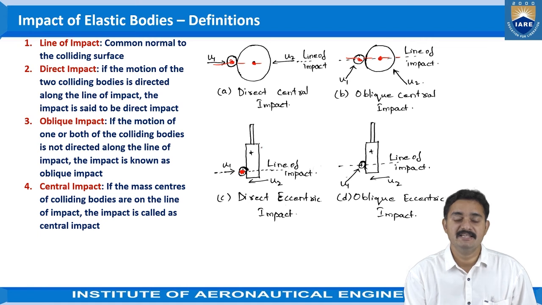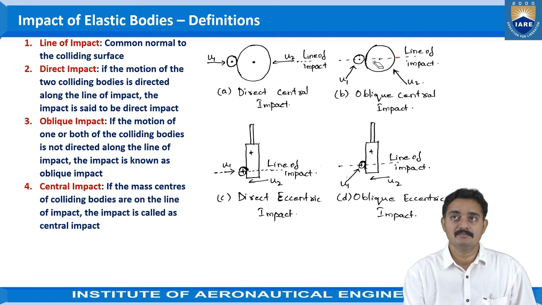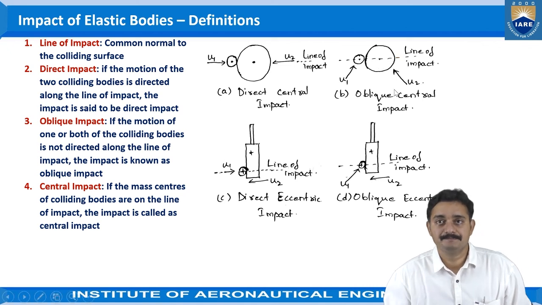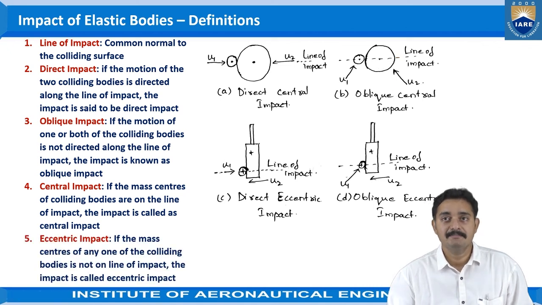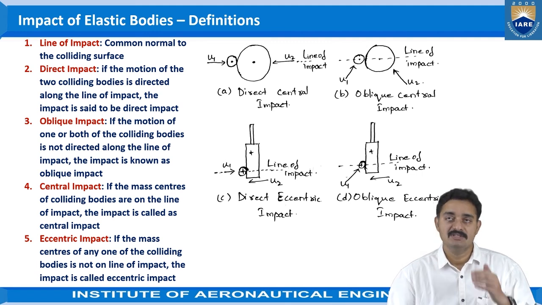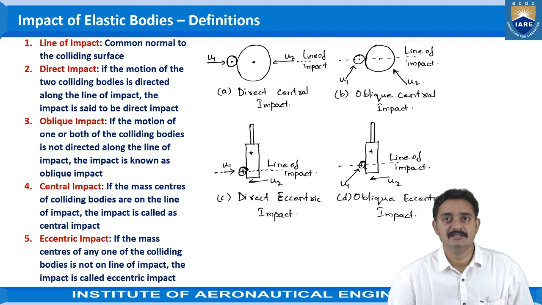In the second, C and D figures, you can observe that the mass centers are not along the line of impact. Those would be the eccentric impact. So with this, you can observe here the eccentric impact. If the mass center of any one of the colliding bodies is not on the line of impact, the impact is said to be eccentric impact. Okay, so these are the terminologies which we need to consider in the concept of elastic bodies collision.